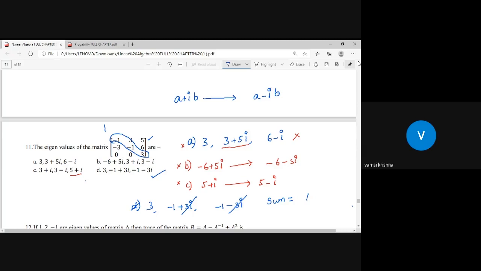No, sir, I want to find the second part also, that is the product of eigenvalues. Okay, you can find the product. So 3 into a plus b into a minus b, a square minus b square, minus 1 square minus 3i whole square, the product of eigenvalues into 3 into 3. That must be equal to the determinant of the matrix. Expand this, but it is not necessary actually. The examiner's intention is not that. You need to focus on a plus ib.